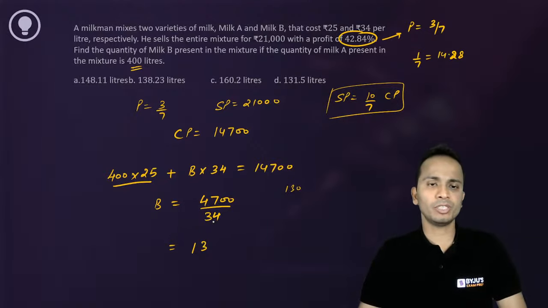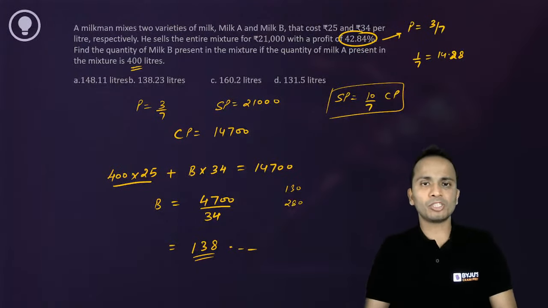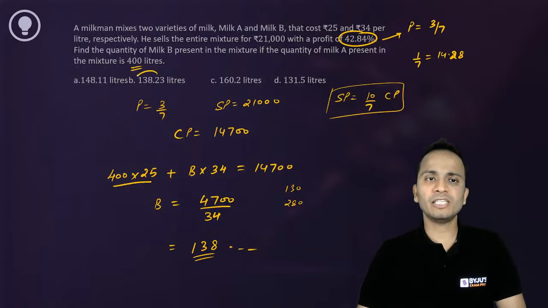So 34 into 3 is 102. So 28. 280 bacha. And 34 into 7 into 8. 34 into 8. So 138 point something will be the final answer. So I've just done approximate calculations. I just need this part, or I could have stopped here as well.